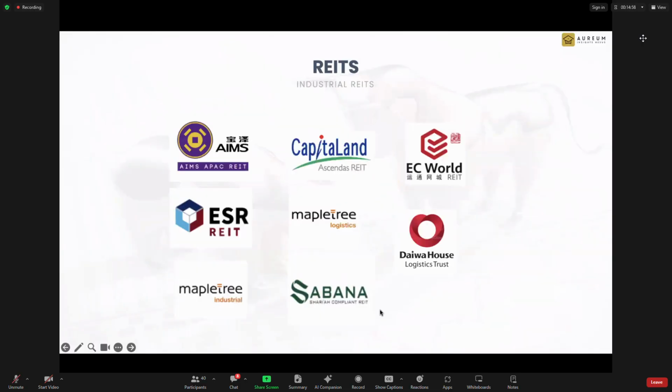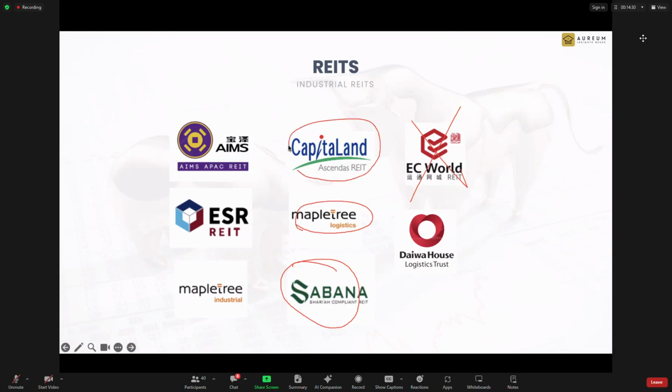Okay, the next is industrial REITs. So there's only one pure play in Singapore industrial REIT. This one, Sabana, has run into issues already. You can forget about them. Forget. And this one only does logistics. So you can see even the industrial category is still quite diversified in a way.